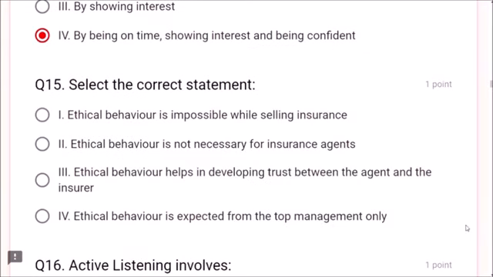Question number 15. Select the correct statement. Ethical behavior is impossible. No. Ethical behavior is not necessary. No. Ethical behavior is expected from the top management. No. Ethical behavior helps in developing trust between the agent and the insurer is the correct answer, friends.